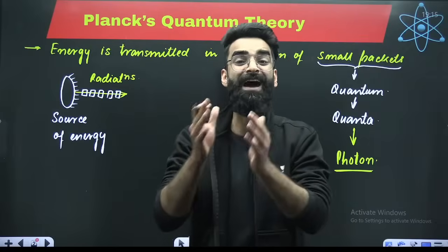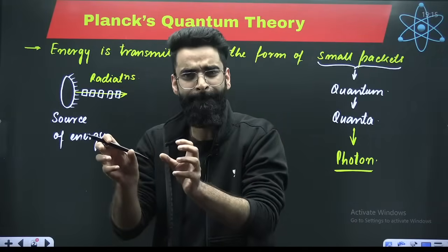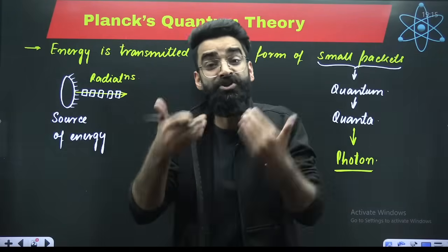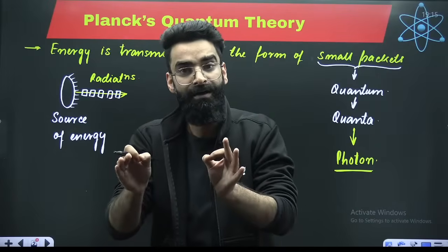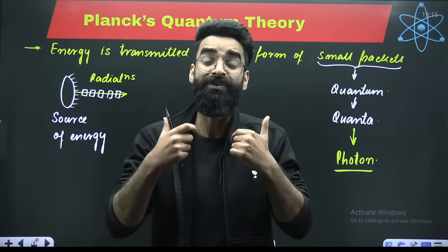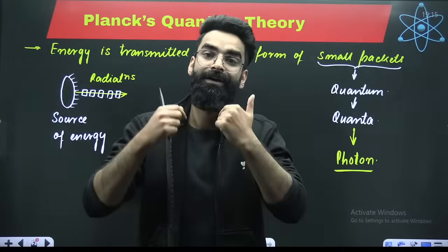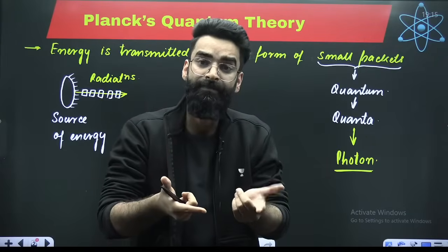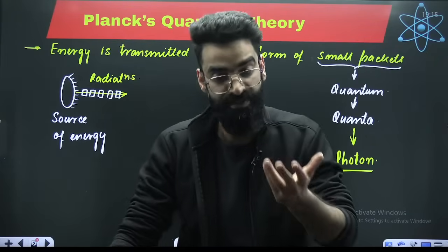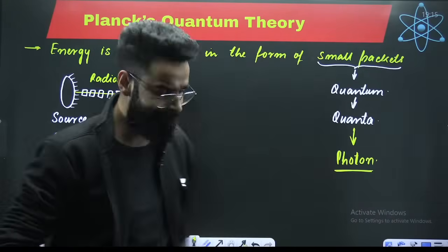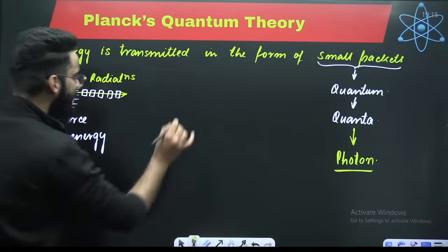Those small packets have got some amount of energy with them. Those small packets in general are called quanta. If I talk about light radiation in particular, those small packets are what you call photons. Is this clear to everyone?